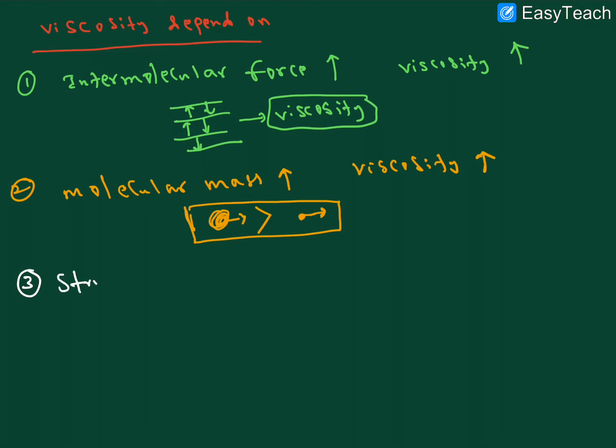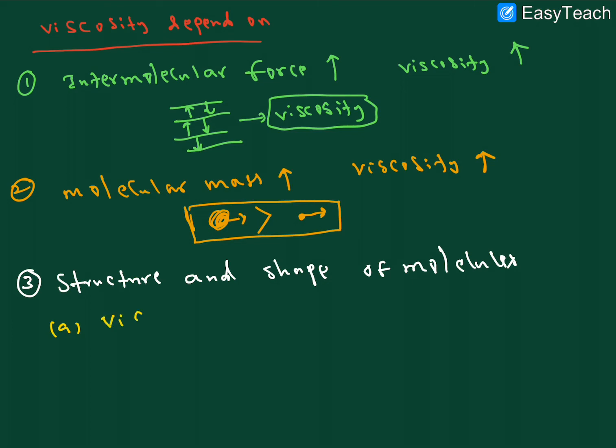Next, third point: structure and shape of molecule. First, viscosity increases as the branching in the chain increases.